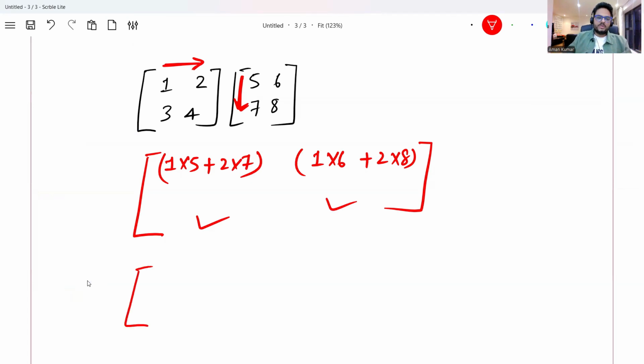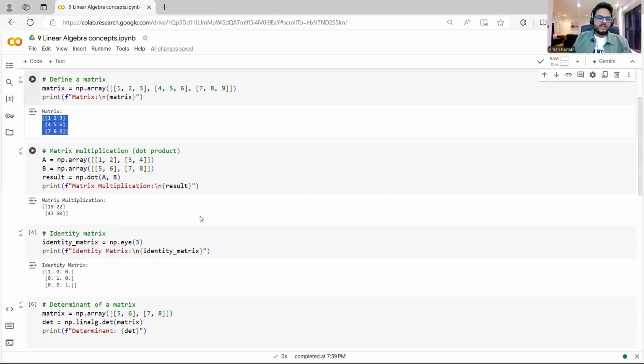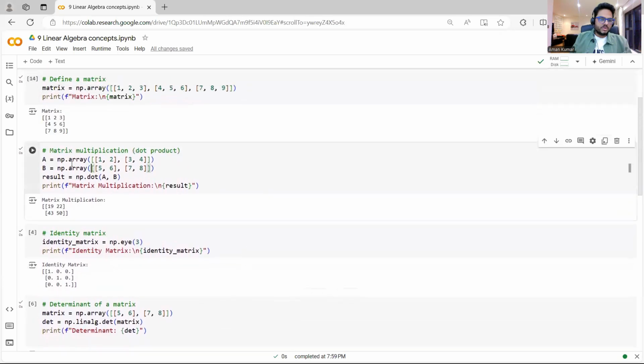If you compute here, you will see that this is 19, and the second number that I have taken here will be 22. And the third number and fourth number. So what I'm trying to do here is multiply two matrices. For example, from here to here, this is my A matrix, this is my B matrix. I'm just calling a function called np.dot(A, B), and it is giving me the multiplied matrix result.